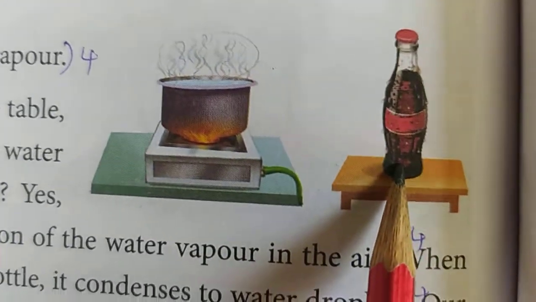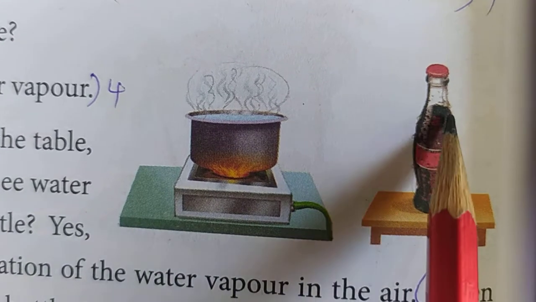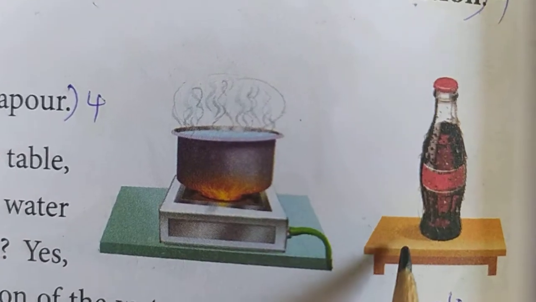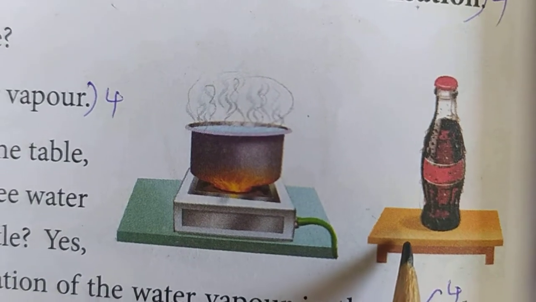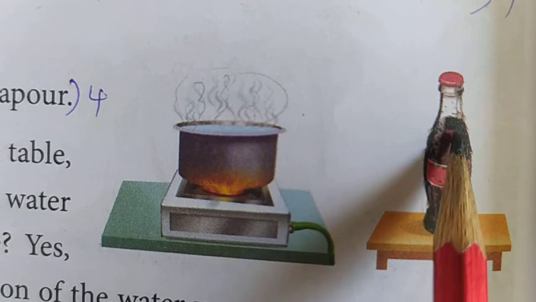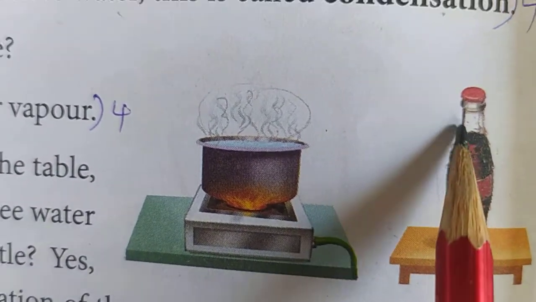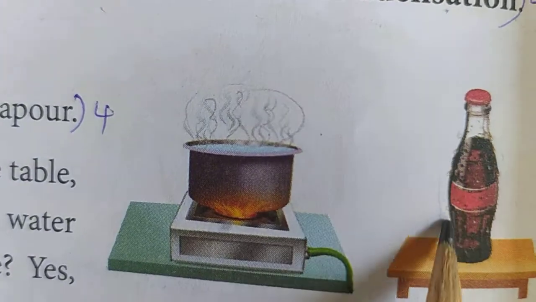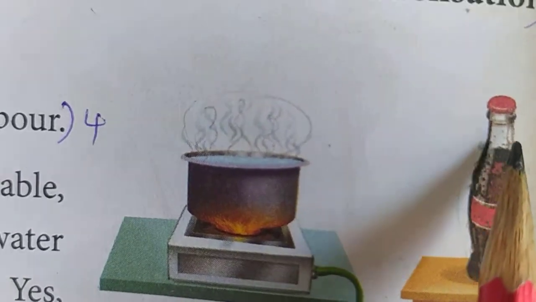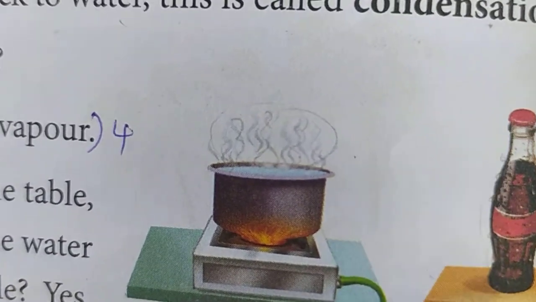And condensation. See, when you place a water bottle in a fridge, in a refrigerator, and again when you take it out and keep it on a table outside, what happens? After some time you can see some droplets of water on the surface of this bottle. Yes or no? Some small water drops will appear on this water bottle. That is nothing but because of the coolness, because of the condensation, these water drops are formed.